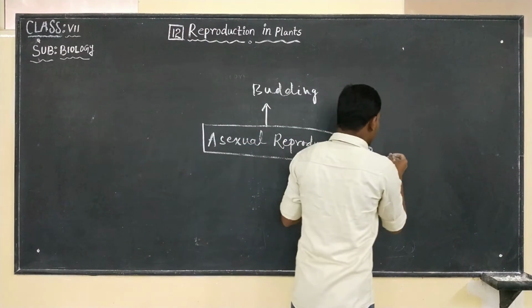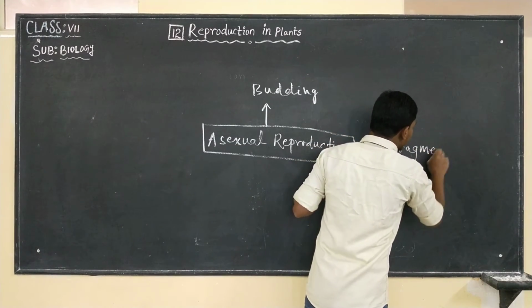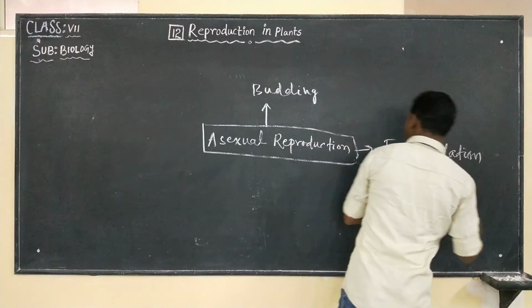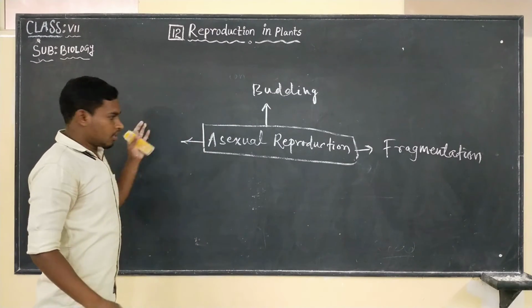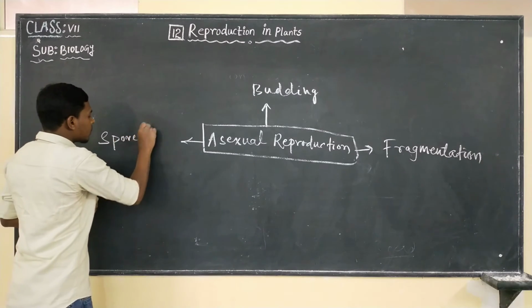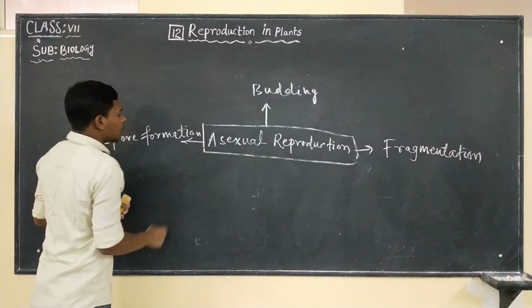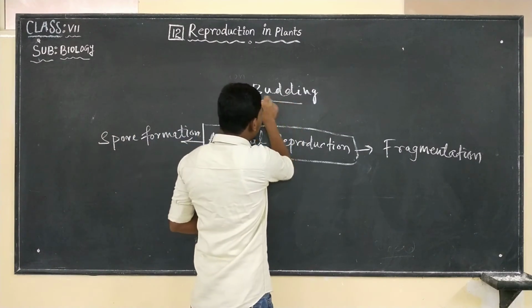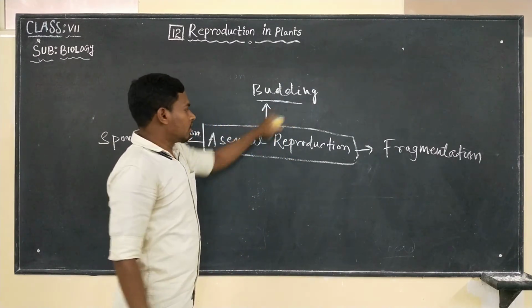The next one was fragmentation, and the third one that we discussed was spore formation. Under budding we saw organisms like yeast.